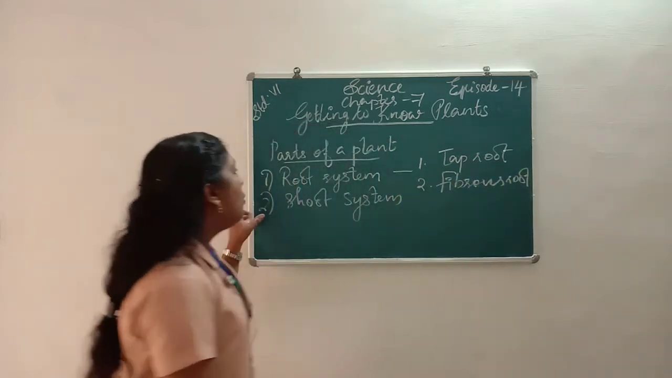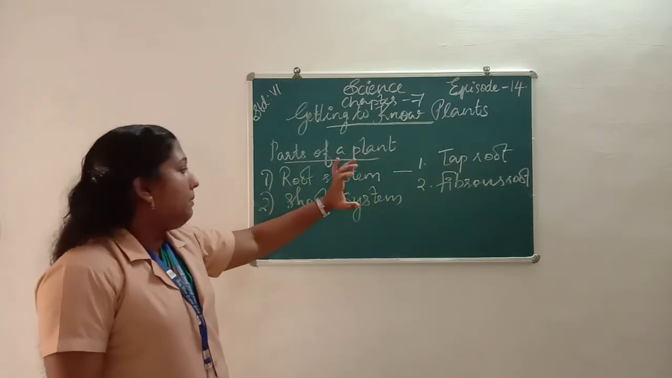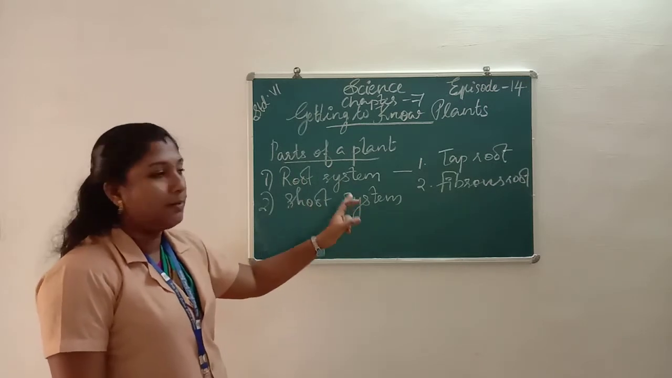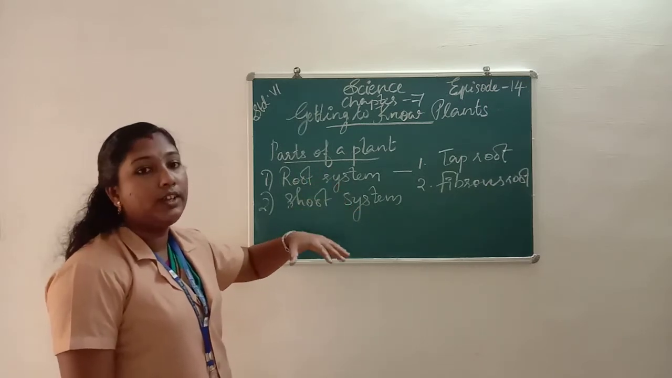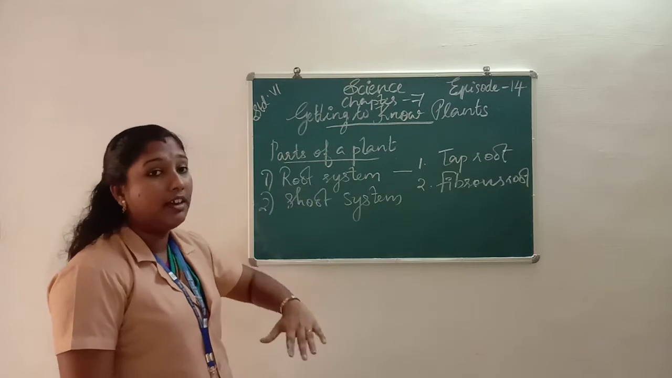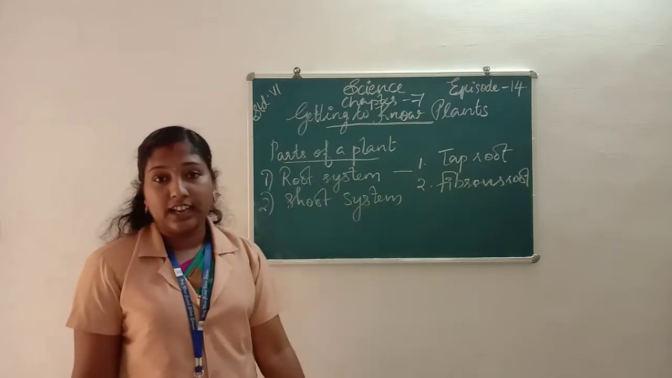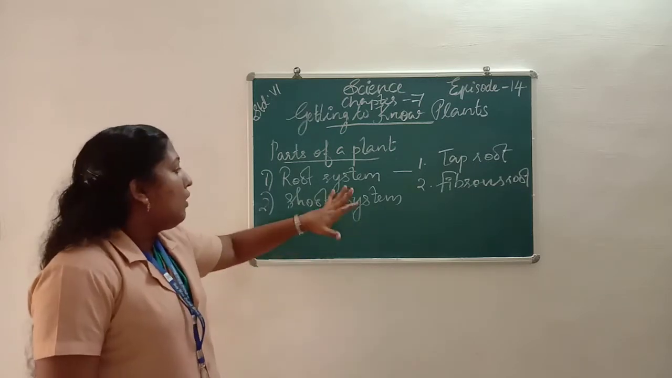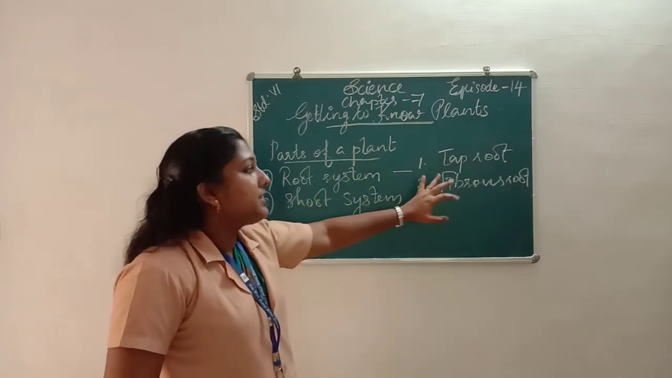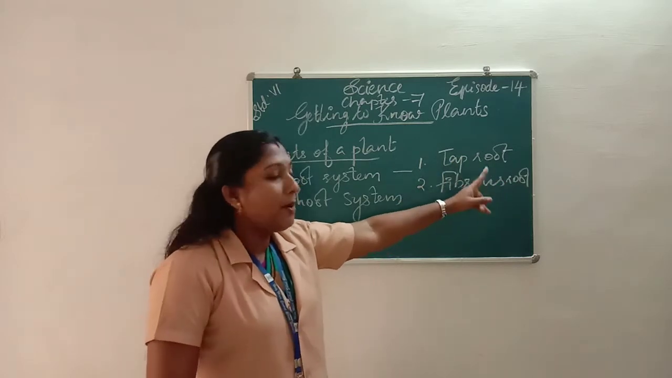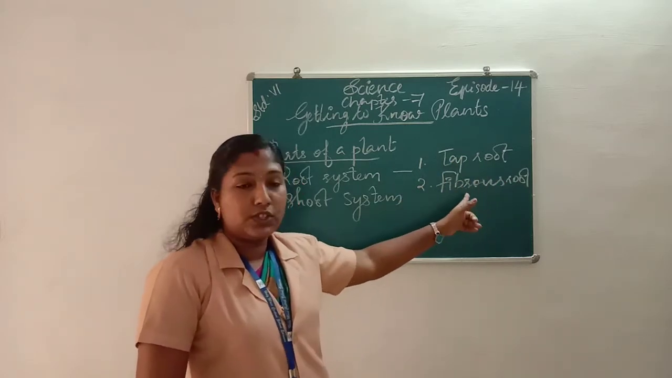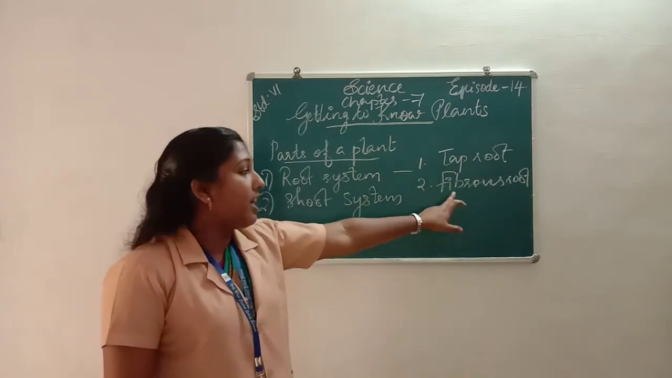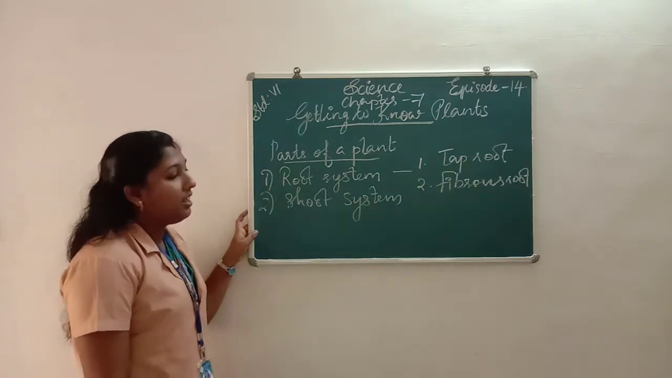Once again, parts of a plant. The parts of a plant consist of two systems, root system and shoot system. The root system consists of the root and its branches. The root is present under the ground, under the soil. The root system consists of different roots: taproot, fibrous root and lateral roots. Here we learn about taproot and fibrous root. First we learn about taproot.